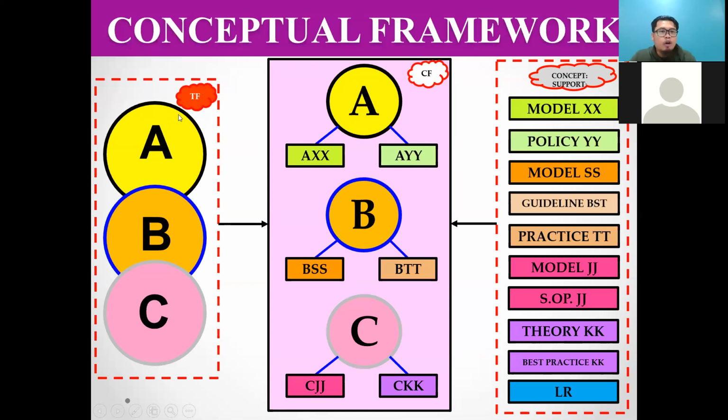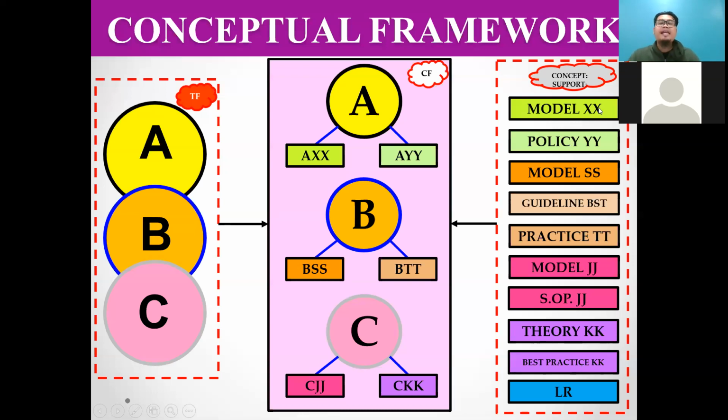You not only read a theory, you need to read models. So in this research, the model is a support. This one is main, this one is support. So model is support: policy, guideline, practice, SOP, theory, best practice, literature review.